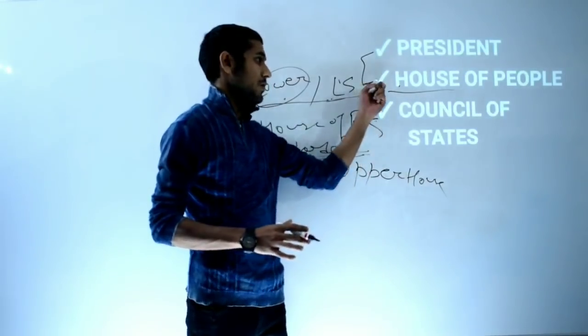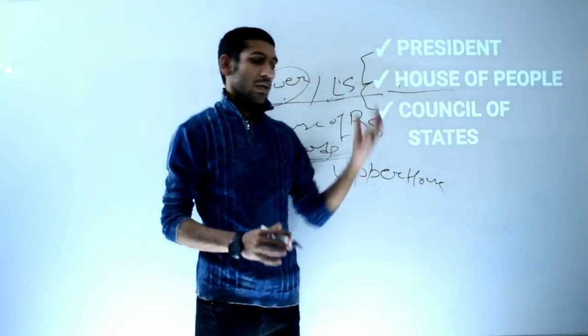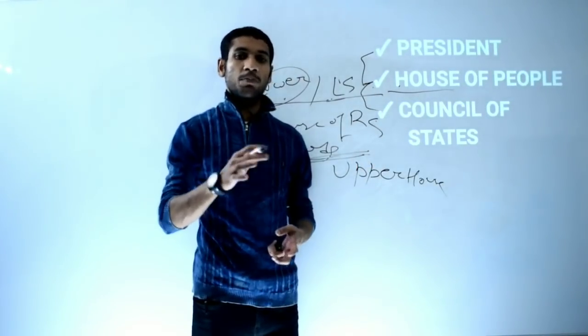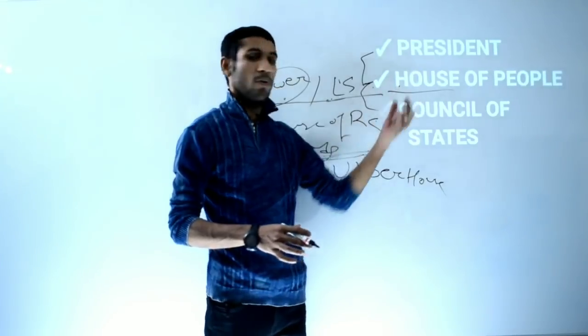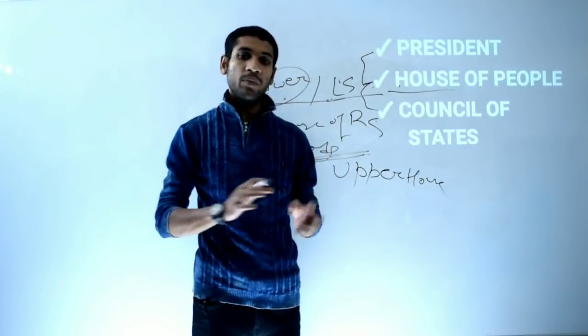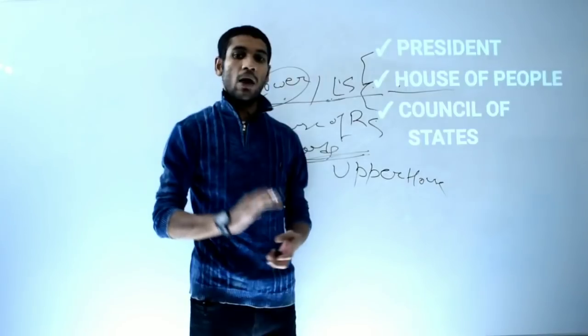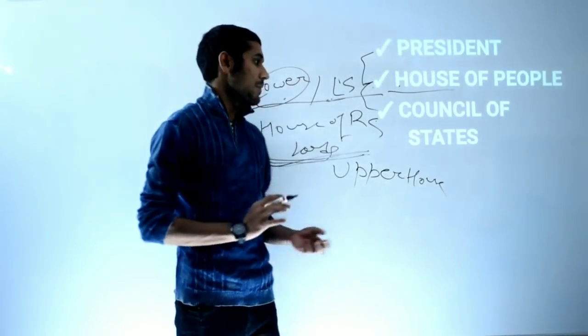Okay. Second, House of the People. Representatives elected by people sit in the house, which is known as House of the People, also known as Lok Sabha, also known as lower house. In Britain, that house is known as House of Commons.